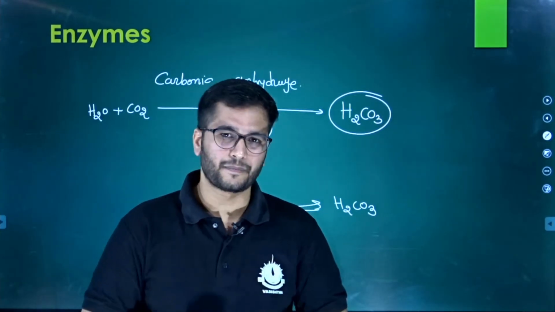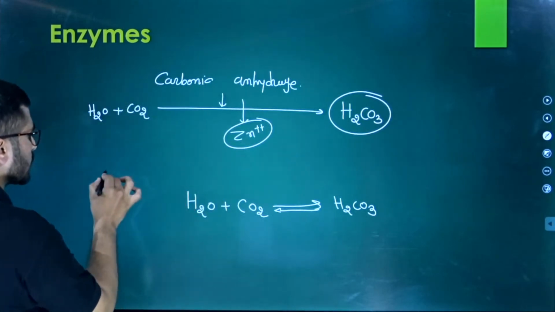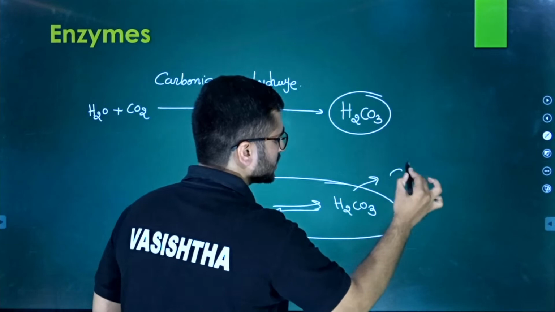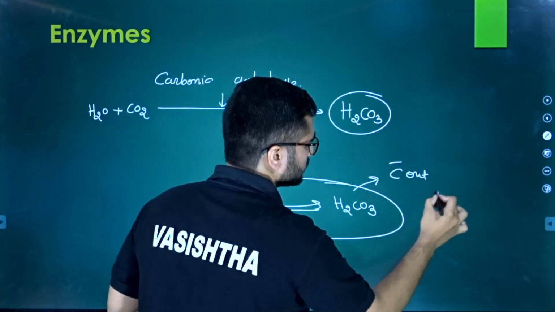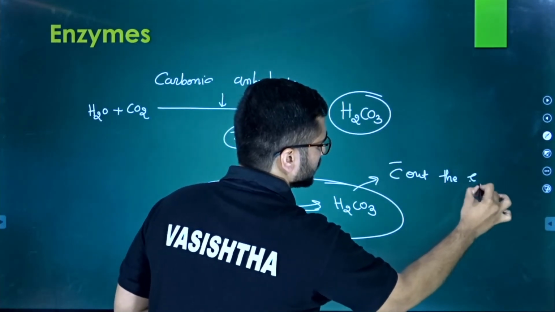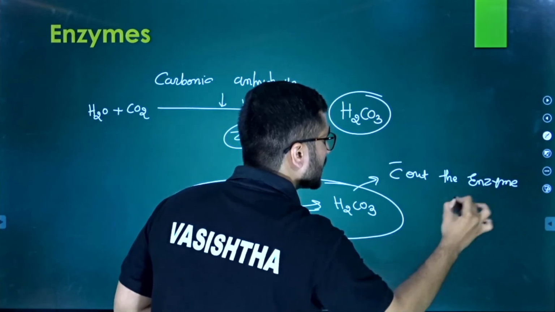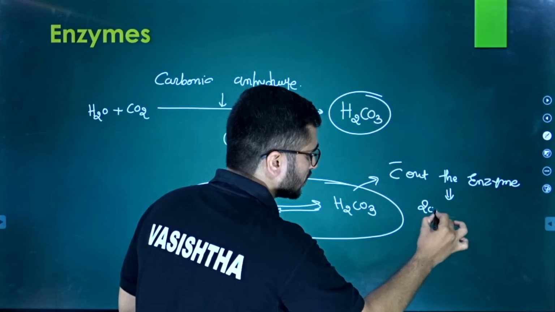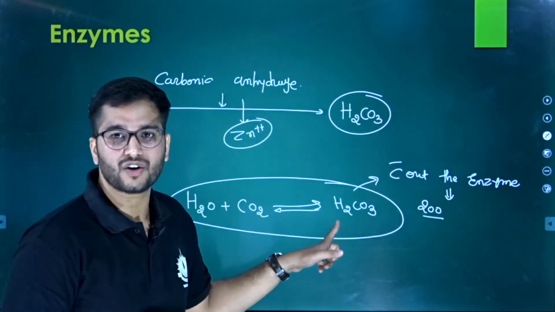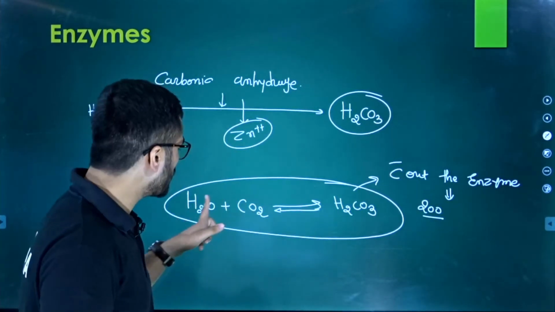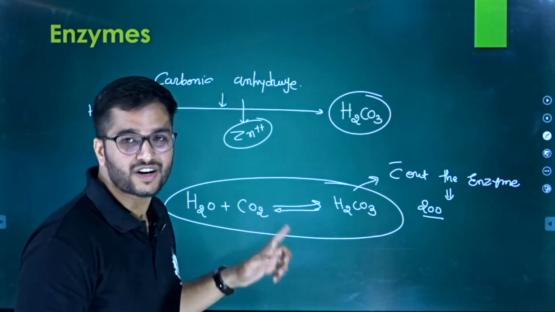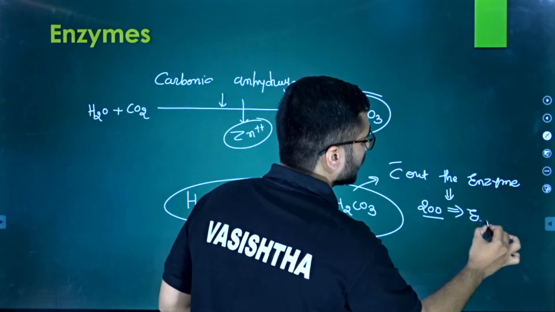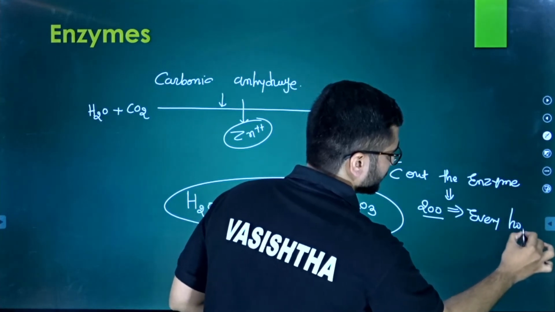What is the speed? Let's say this particular procedure is without the enzyme. Okay, it is without enzyme, and the speed is around 200 molecules. You will get 200 molecules of carbonic acid from 200 molecules of H2O and 200 molecules of CO2 every hour.